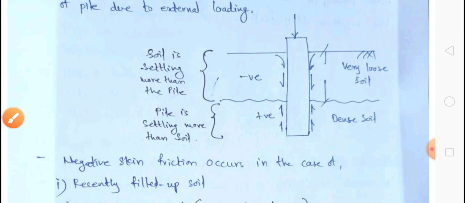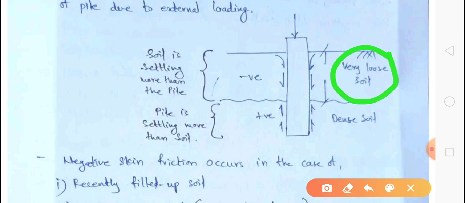Now what is negative skin friction? When there is a very loose soil, the settlement of the soil is more than the pile. The soil is settling more than the pile.